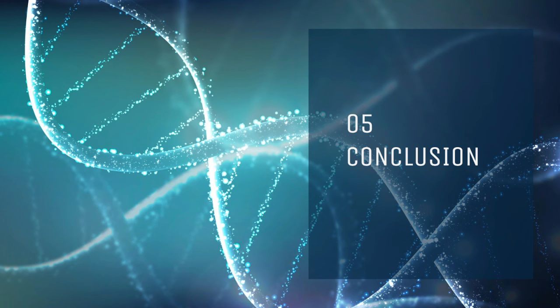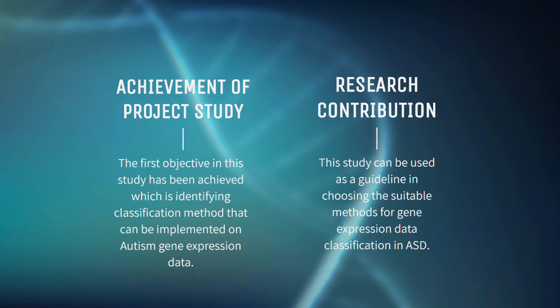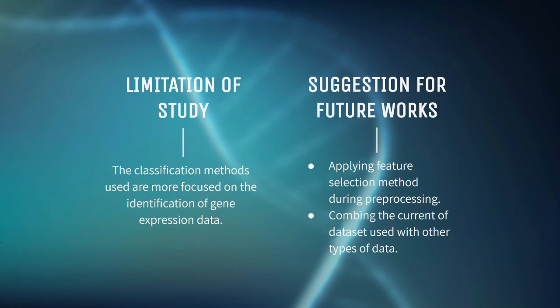So here is the last part of this presentation, which is the conclusion. Throughout this project study, the first objective has been achieved, which is identifying classification methods that can be implemented on autism gene expression data. Hence, this study can be a guideline in choosing the suitable methods for gene expression data classification in ASD. There are some limitations that have been encountered during this study.